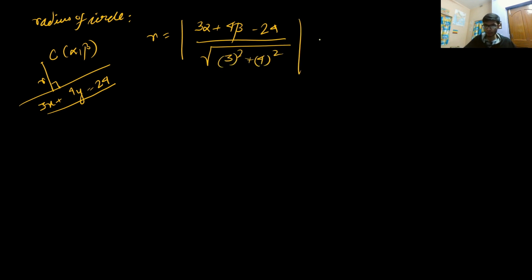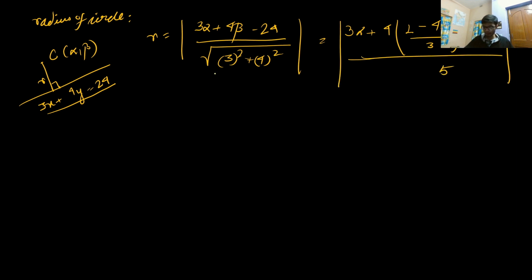that is, 3 alpha plus 4 beta minus 24, divided by the square root of the square of the coefficient of x plus the square of the coefficient of y. That means the square root of 3 square plus 4 square. All right, this is the modulus, and if I put beta in terms of alpha, I get modulus of 3 alpha plus 4 times (1 minus 4 alpha by 3) minus 24, divided by 5. We need to take the modulus because the radius should be a positive value. All right, so from here,